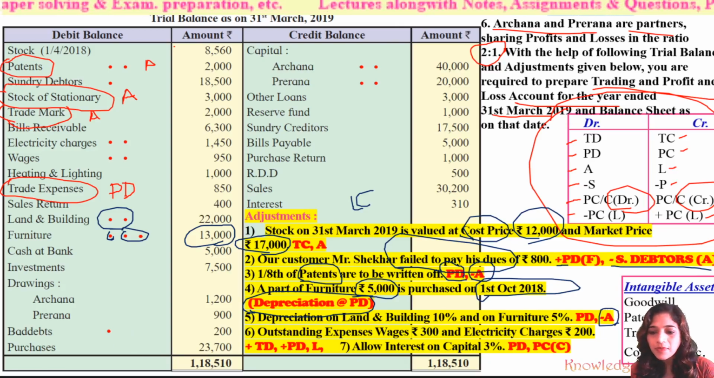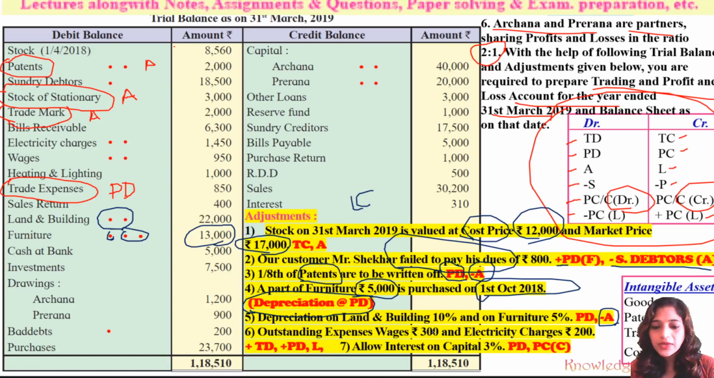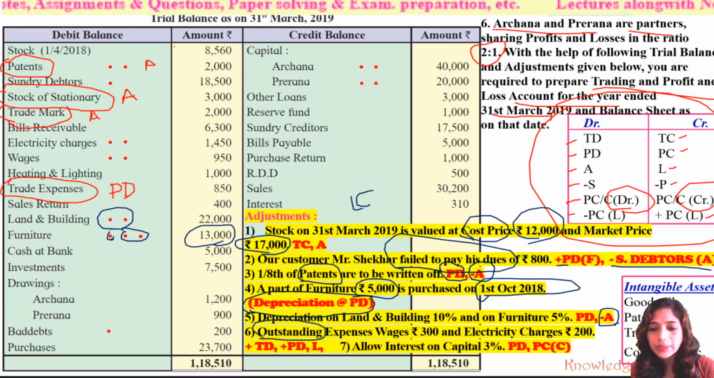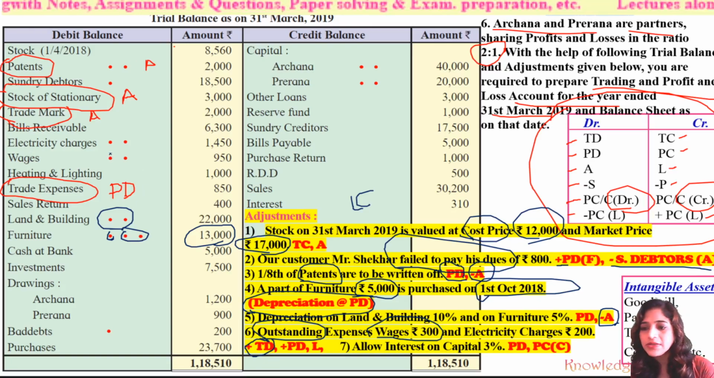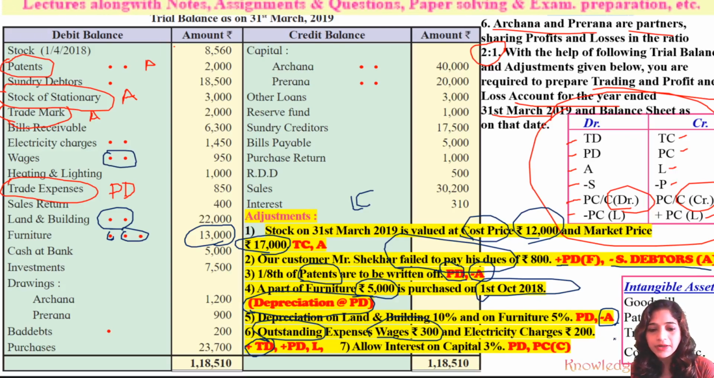Next adjustment. Outstanding expenses, wages rupees 300 and electricity charges rupees 200. Because outstanding means we have not yet paid, so that is a liability for the time being, but we have to record that much of expenses to the respective item. See, outstanding expenses, those are wages, so wages should be recorded to the trading account debit side. So we have to add rupees 300, that adds the outstanding expense to the wages, and its second entry will be recorded as a liability, because we have to pay.